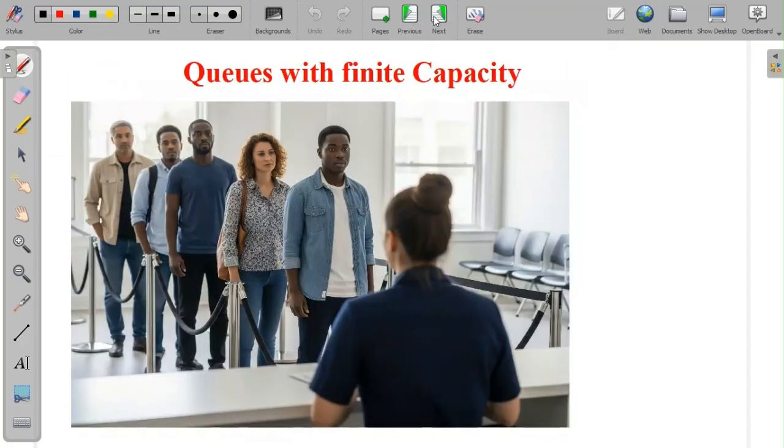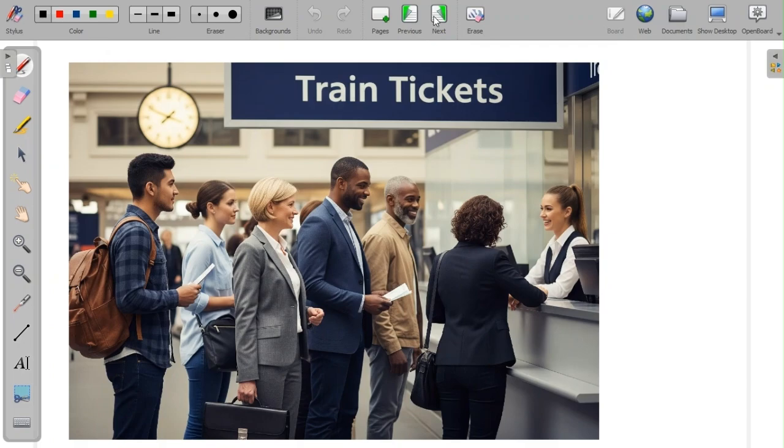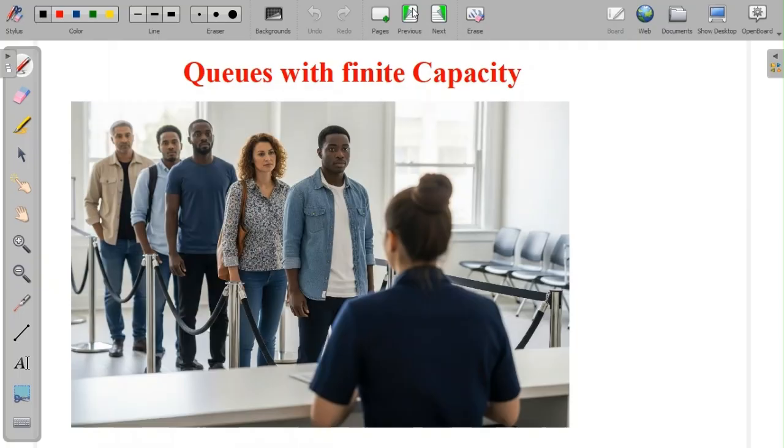However, when there is a transport system connecting two cities, and when there is a reservation that needs to be made before you travel on the train connecting these two cities, there, the capacity will be finite. Or in the cases of cinema halls, in which the number of seats is always a finite number, let's assume that a cinema hall has 100 seats, which can house 100 people watching a particular show.